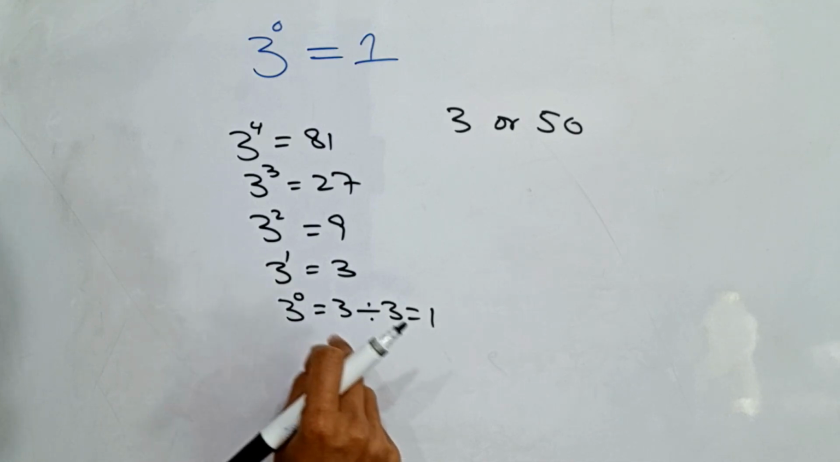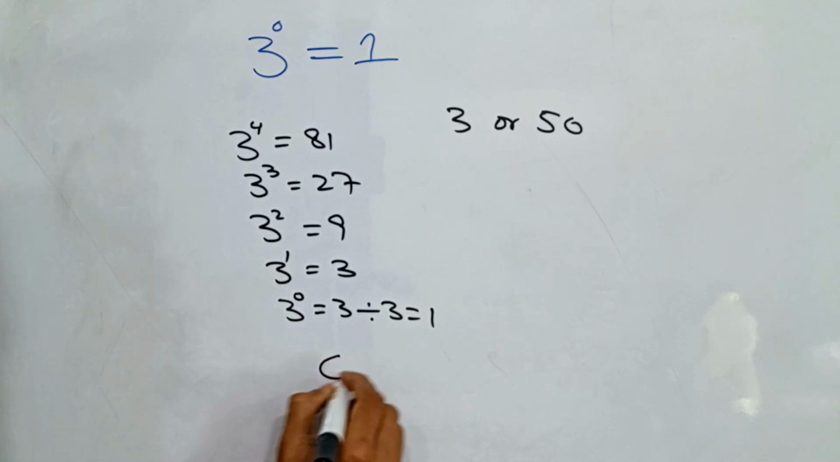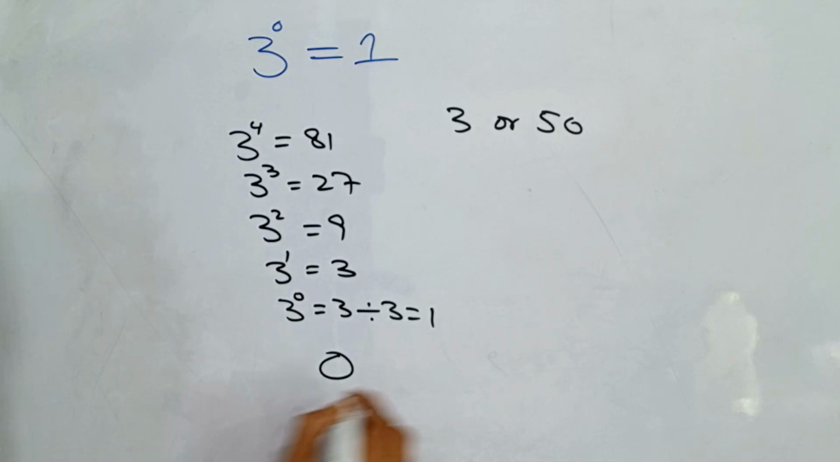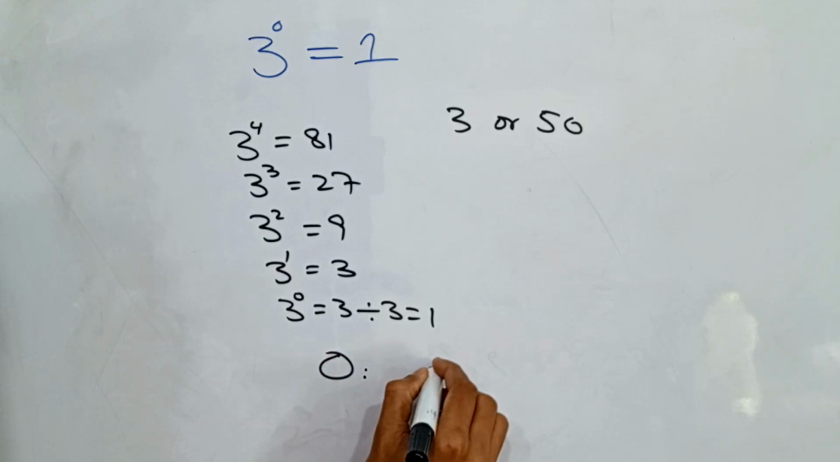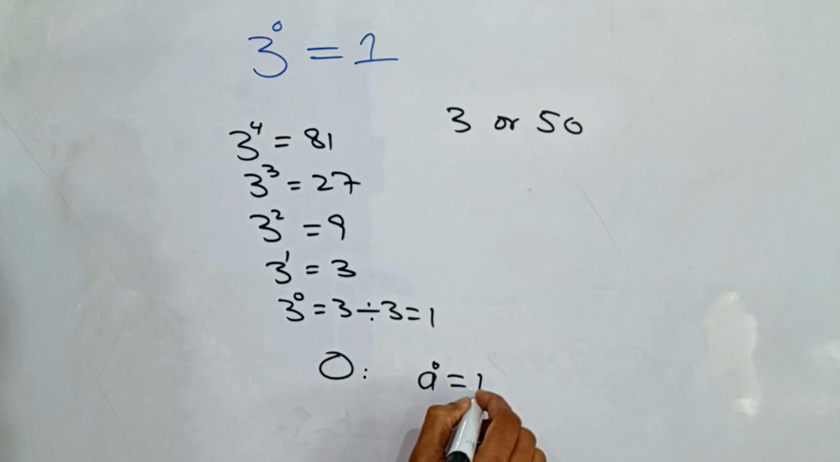The rule for any number except 0, right? A to the power of 0 equals 1.